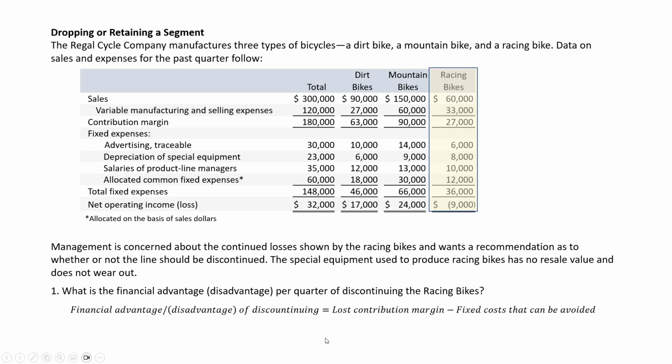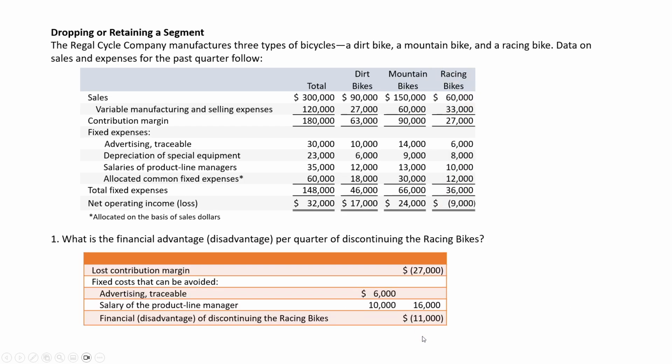So let me have a little bit more room, and again, we're focused on racing bikes, and just segregate that decision making. Again, contribution margin loss, $27,000. Why do I show it as a negative? Because previously that was something positive for our company, and if we get rid of racing bikes, that's going to disappear. Compare that to the fixed costs avoided. Advertising, it's noted as traceable, as noted in Chapter 6. That means it's specific to that particular product line, and given no other information, it advertises specifically for racing bikes and would disappear if we get rid of racing bikes. So we can avoid that.